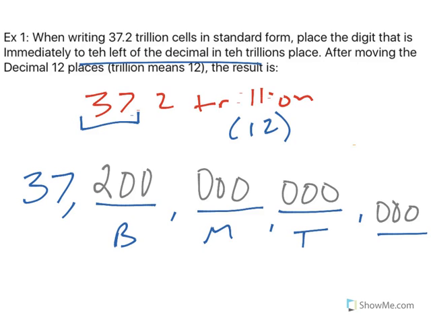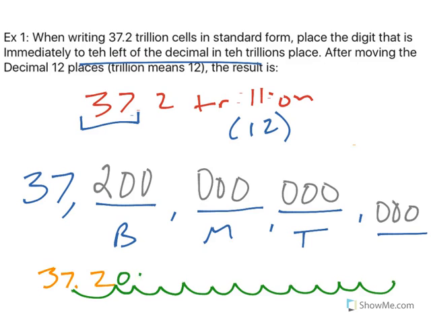So I kind of think about it also, let me change colors here, 37.2, I think about 12 decimal places starting here, and I go 1, 2, 3, 4, 5, 6, 7, 8, 9, 10, 11, 12, and all of these get filled in with zeros. And then when you do the commas, I'm going to over exaggerate them. You can see that you end up there with the same answer.